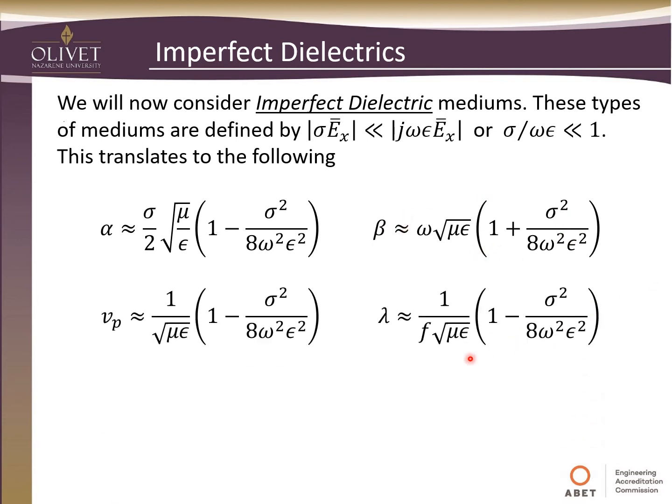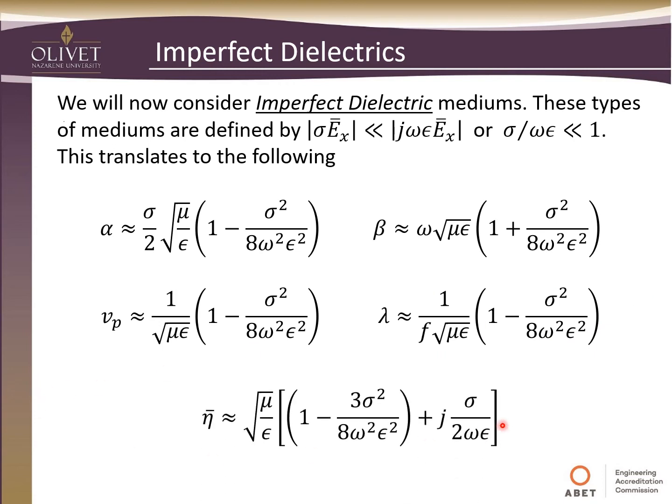These are approximations, but they're pretty close. Phase velocity reduces to this, and wavelength, and then finally intrinsic impedance would reduce to this. So if you do the numbers and find out that this does fall in the category of an imperfect dielectric, then you can use these equations here.